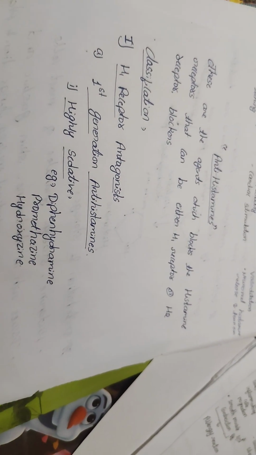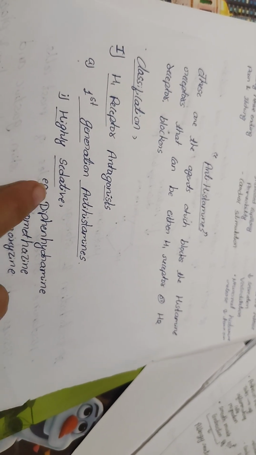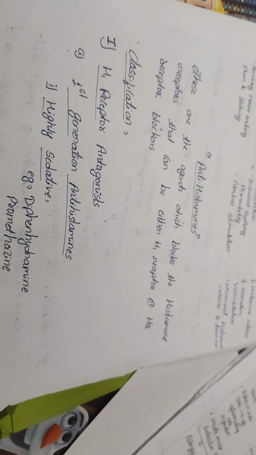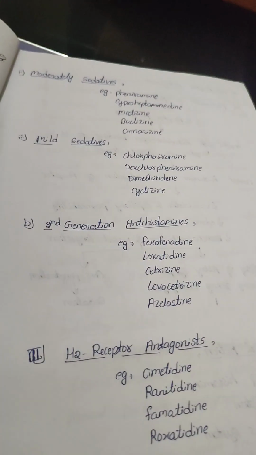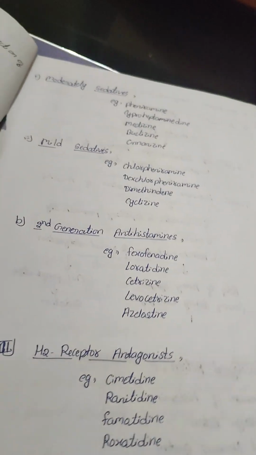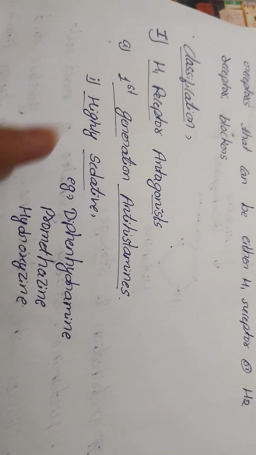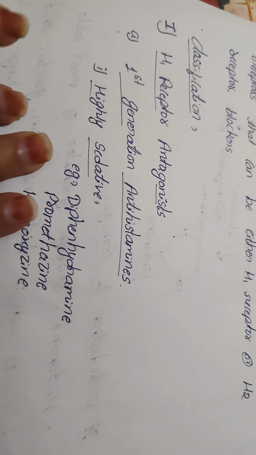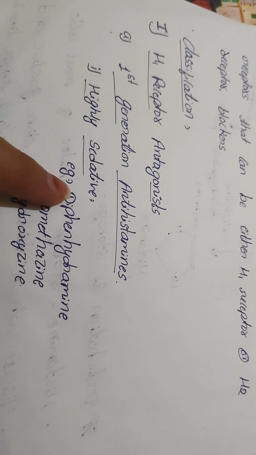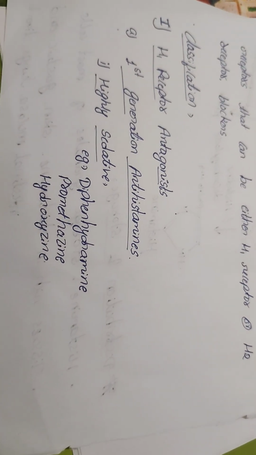H1 receptor antagonists have a subclassification into first generation and second generation antihistamines. The first generation is again subclassified into highly sedative, moderately sedative and mildly sedative. Highly sedative examples are diphenhydramine, promethazine, hydroxyzine.